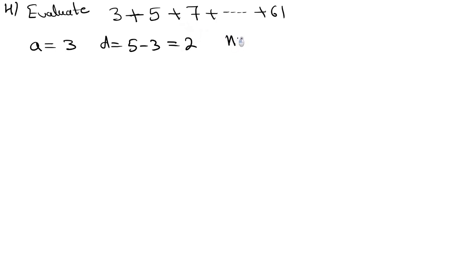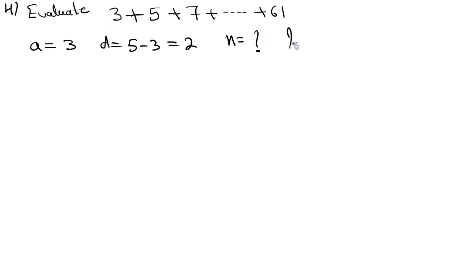Is n given? n is not given, right? Suppose the question is sum up to 15 terms or sum up to 20 terms, then you can take n is equal to 15 or 20. But here n is not mentioned. You need to add all the terms from 3 to 61, but we don't know how many terms there are. So n is equal to question mark.